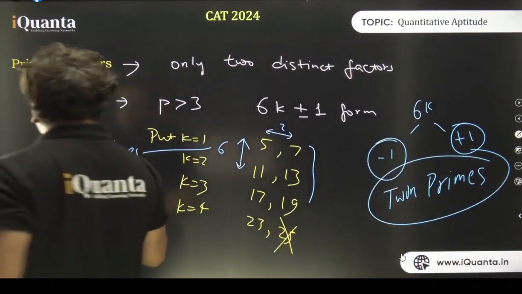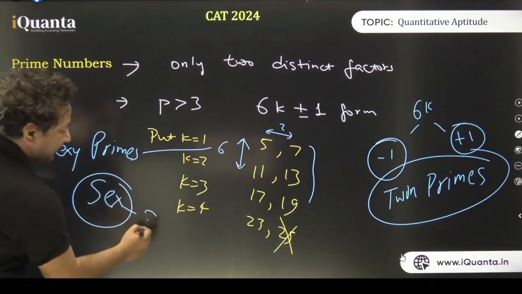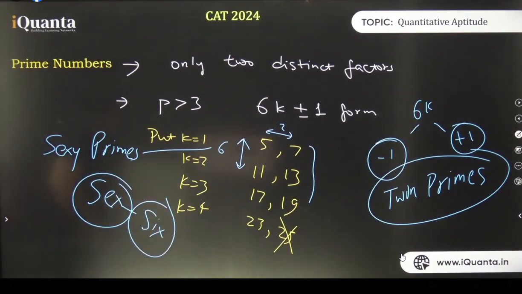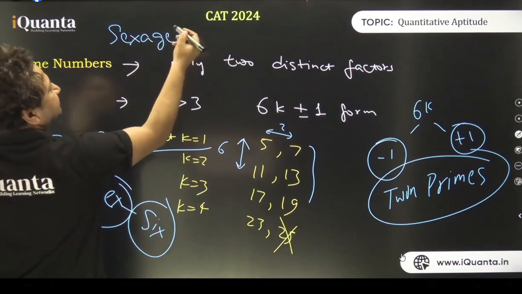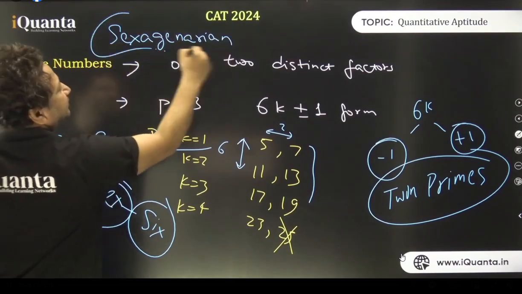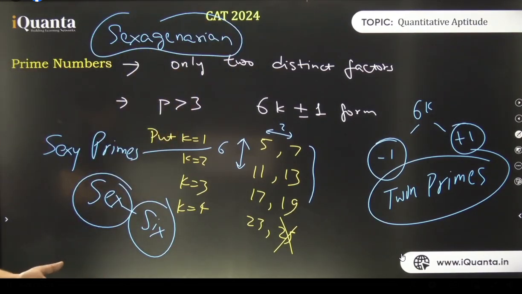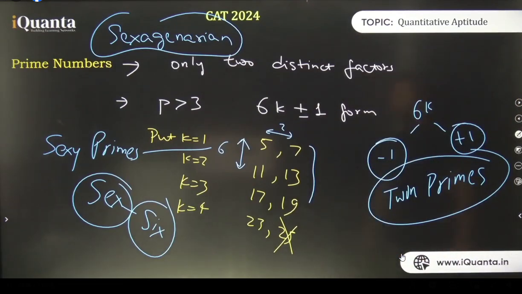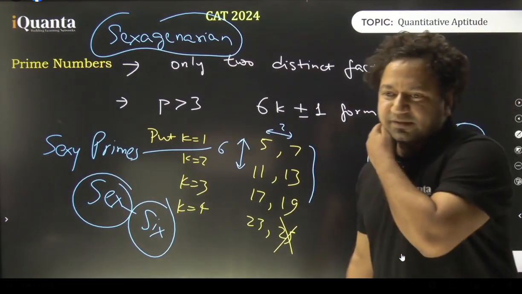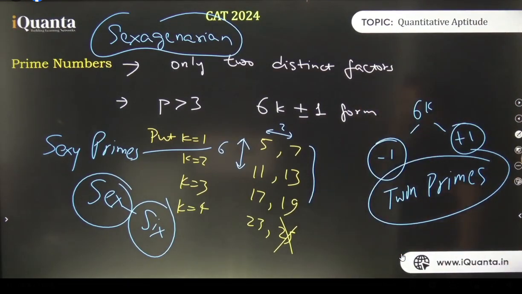I'll tell you why. See, in Latin, sex denotes 6. So we have words like sexagenarian, someone who has gone above 60 years. Right? We have a sextant, a chord made by 6 notes. Cool. 3 and 5, they are twin primes. Okay. I hope this is all clear to everyone. All right. Now you got the idea. Sexagenarian, sextant, there are a lot of such words derived from Latin.